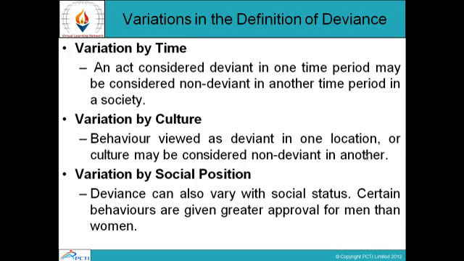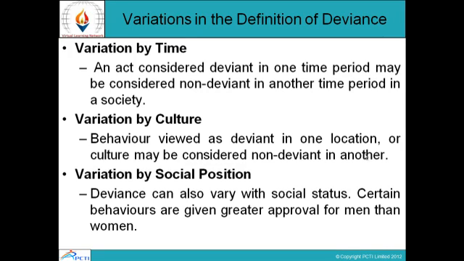Variation by culture. Behavior viewed as deviant in one location or culture may be considered non-deviant in another. So deviant behavior basically means non-conforming to the rules, regulations, and standards of society. If one is not conforming to the rules, behavior, and standards of society, then in one culture it may be considered deviant, in another culture it may not be considered deviant.